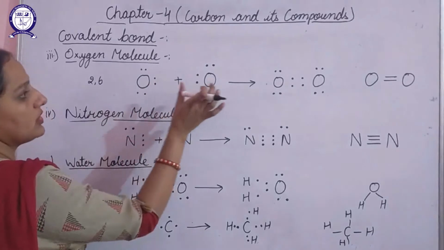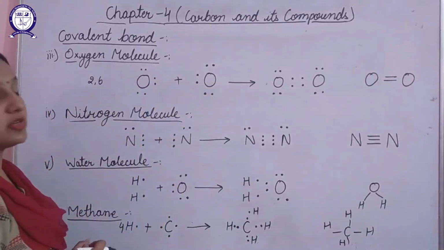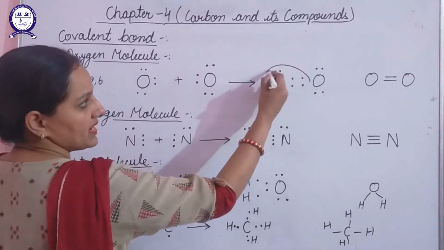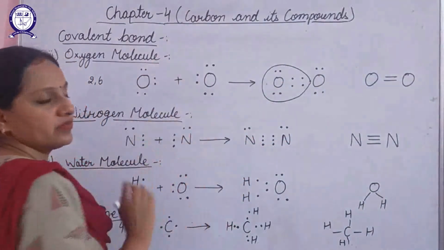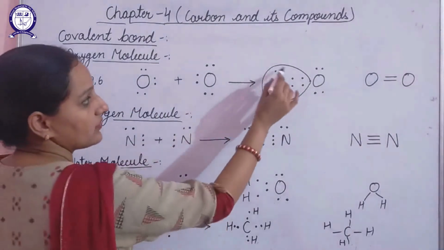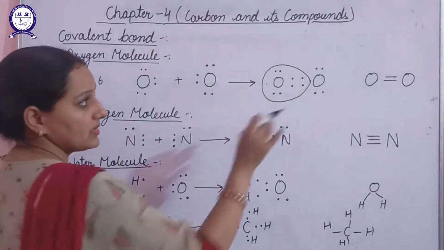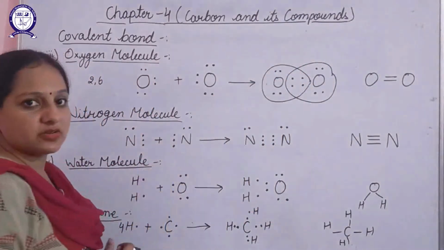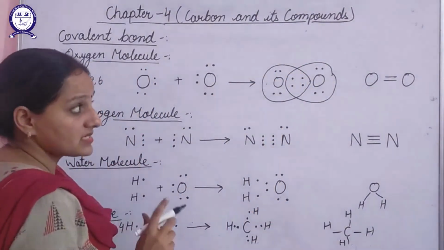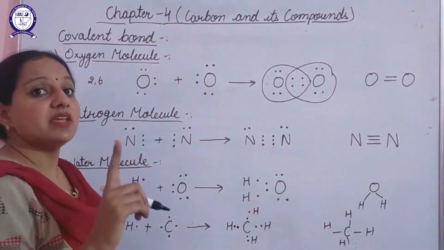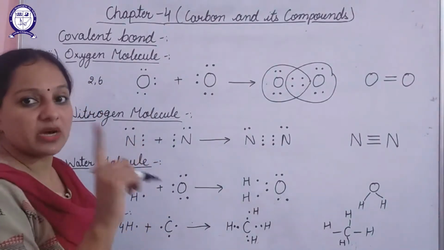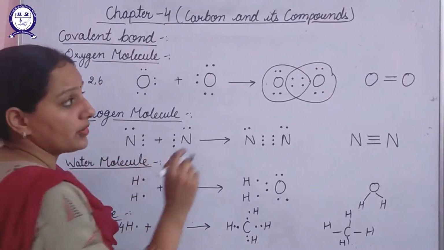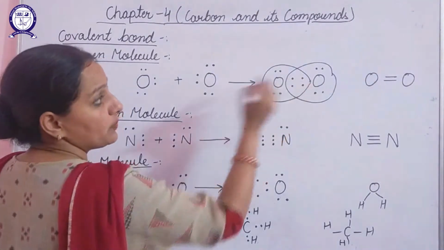When an oxygen atom combines with another oxygen atom, how will they combine? This has 6 electrons, so it will share 2 electrons of the other oxygen atom and it will have 8 electrons, so it will be stable. The second oxygen atom will also share the other 2 electrons of that oxygen and it will also become stable. Whenever two atoms share one pair of electrons, that is represented by a covalent bond. But here they are sharing 2 pairs of electrons.